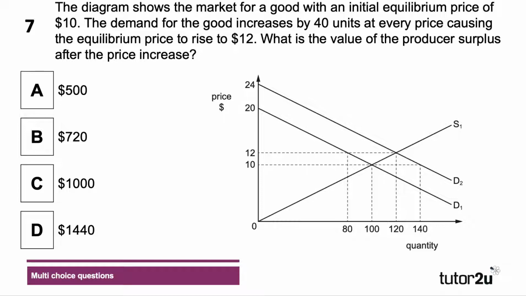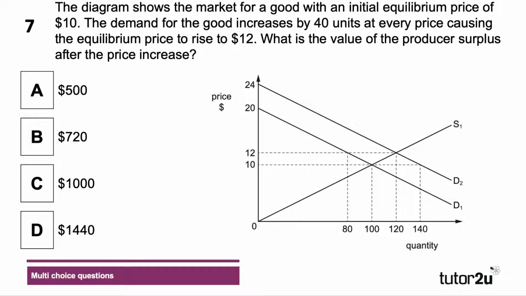Question 7. The diagram shows the market for a good with an initial equilibrium of $10, quantity 100. Demand for the good increases by 40 units at each price, causing the equilibrium price to rise to $12, the quantity to rise to 120. This is a calculation question. What is the value of the producer surplus in the market after the price rise? So have a go, please, at question 7.